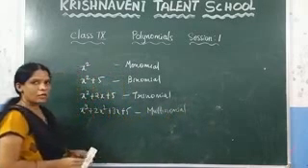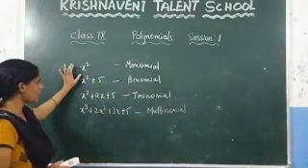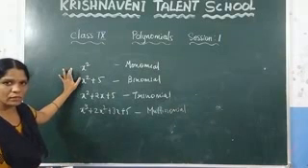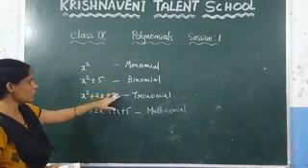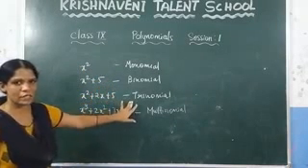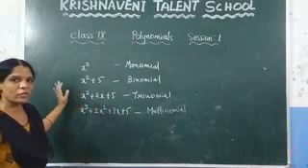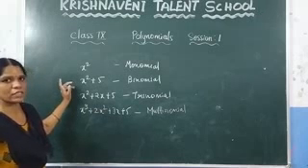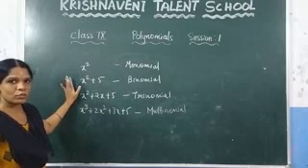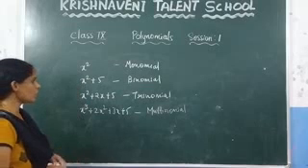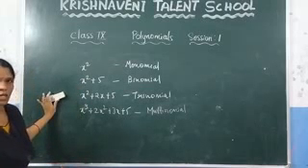This is according to the terms we define. If it contains only one term, we call monomial, 2 terms binomial, 3 terms we call it as a trinomial, more than 3 terms we call it as a multinomial. And according to the degree we define, if the degree is 1, we call it as a linear, 2 quadratic, 3 cubic, and more than 3 we call it as a polynomial.